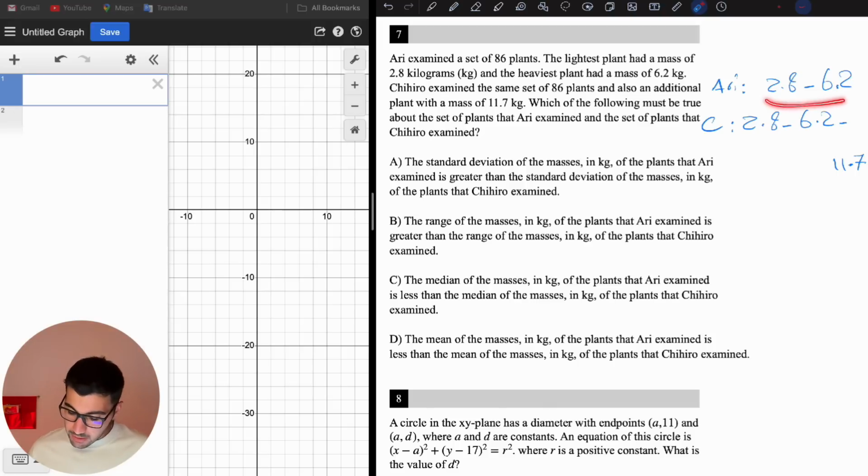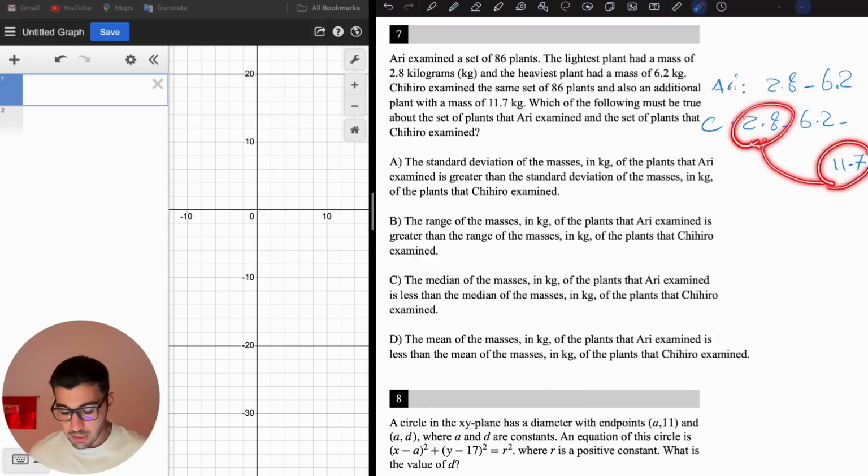The plants that Ari examined range from 2.8 to 6.2, and Chihiro has one more plant that had 11.7. The standard deviation of C is going to change, since 11.7 is out of this range, right? Let's say we don't know the standard deviation for these data, because we don't see the data and where these numbers are packed and close to each other. Let's say the numbers are close to 2.8, which is the farthest from 11.7.